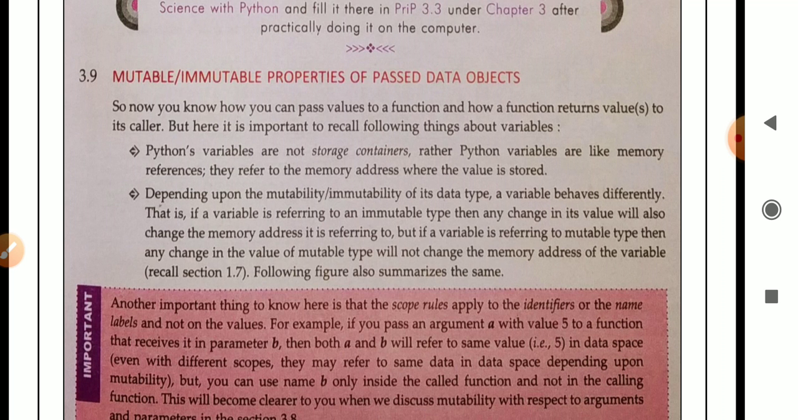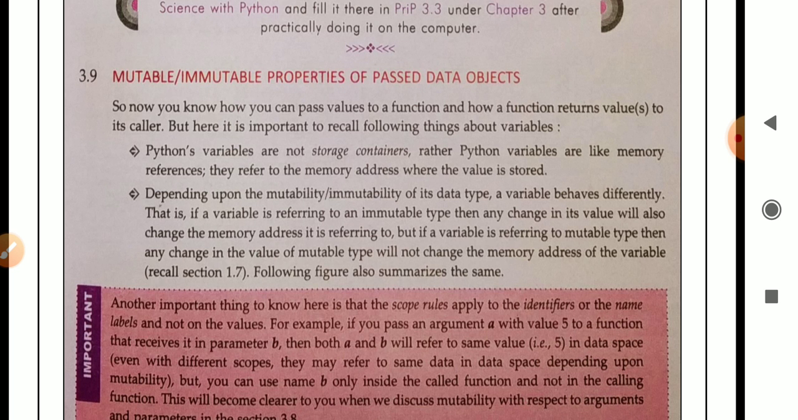Rather, Python variables are like memory references. It is not actually a storage container. They refer to the memory address where the value is actually stored. So a Python variable is like a memory reference, not a storage container.